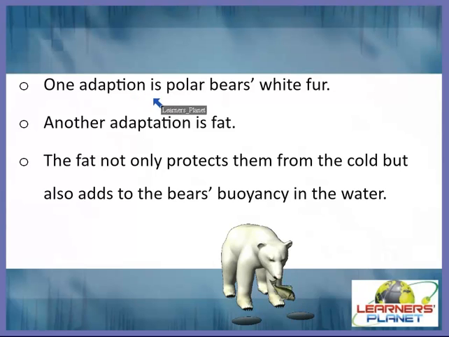So one such adaptation is the polar bear's white fur, and another adaptation is fat. So what is the importance of having this kind of adaptation? Right. The fat not only protects them from the cold but also adds to the bear's buoyancy in the water. Means it will make them very light in weight, right? Because survival in an icy aquatic environment requires several specialized adaptations which these polar bears have. And that is why these are the 2 adaptations which the polar bears have.